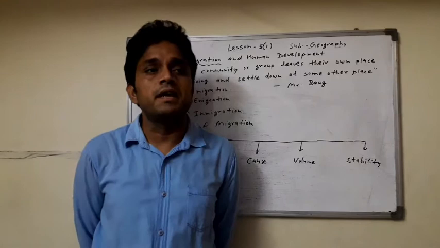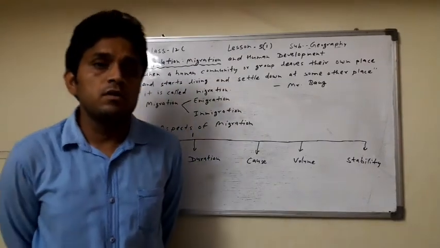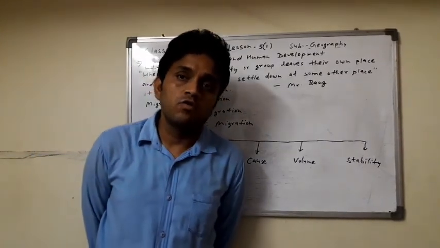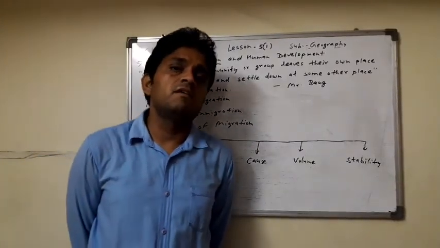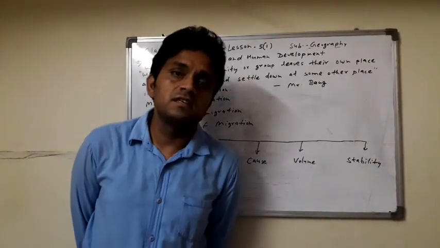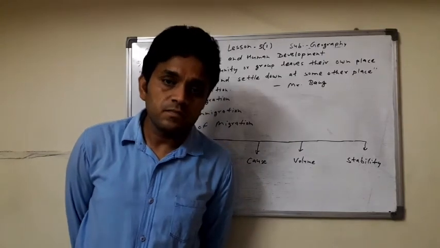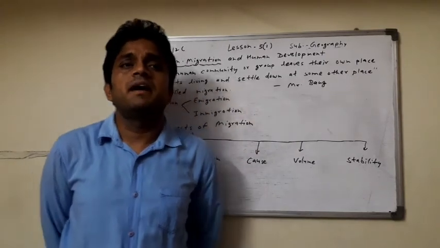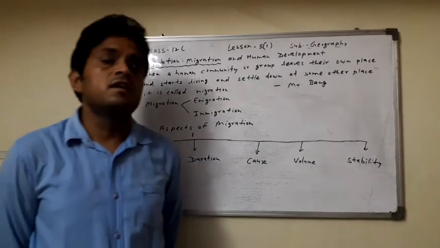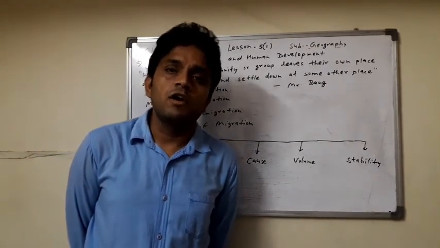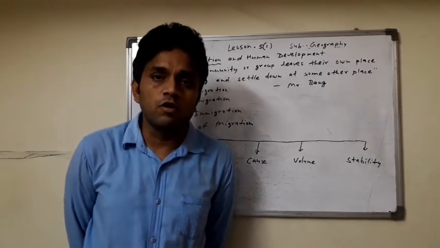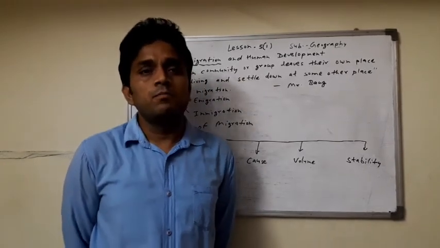What is migration here? A group of humans migrate from one place to another place and settle there, that is called migration. Many reasons, like economic, social, religious and political reasons, are responsible for the migration of the population.